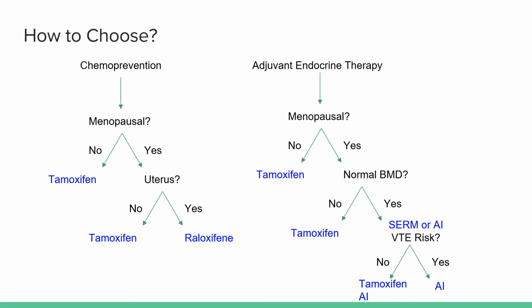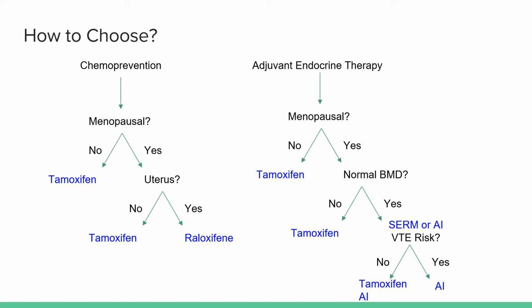Now, how do you choose what medication to use? It is important to distinguish between chemoprevention, or preventing primary breast cancer, versus adjuvant endocrine therapy. If a patient is going to be prescribed chemoprevention, first ask, is the patient menopausal or not? If the patient is not menopausal, you can use tamoxifen. If the patient is menopausal, consider whether or not this patient has a uterus, and if so, consider using raloxifene.